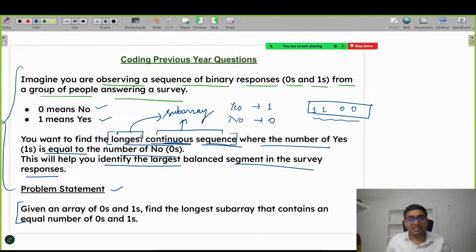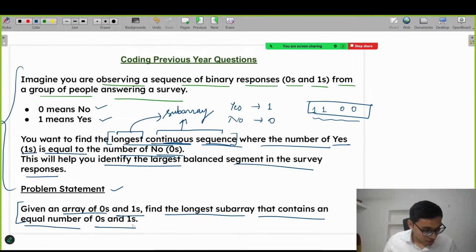There is one more condition: in that particular subarray, the number of ones should be equal to the number of zeros. Getting my point? Now the question is clear. In technical terms, the problem reads: given an array of only zeros and ones, find the longest subarray that contains an equal number of zeros and ones. That's it. Now the question is clear to all.